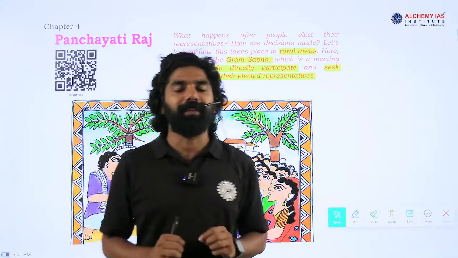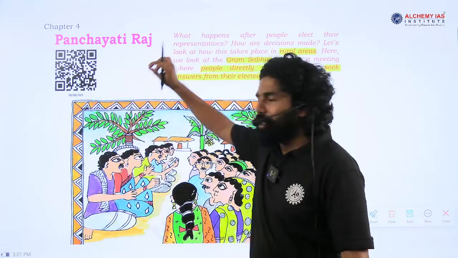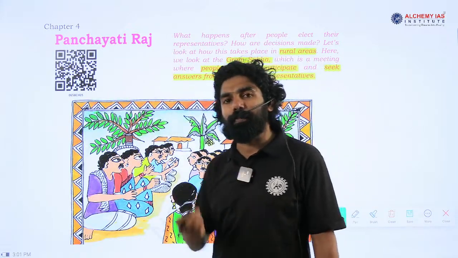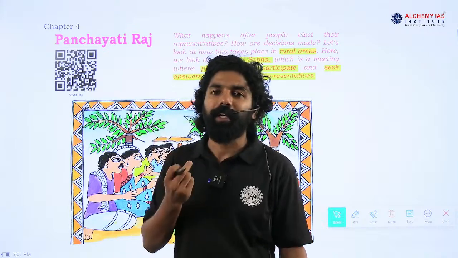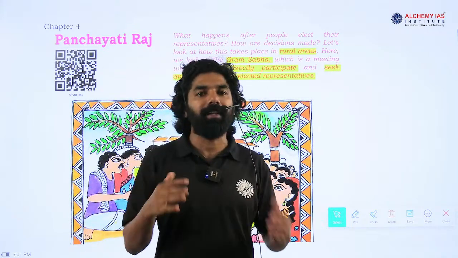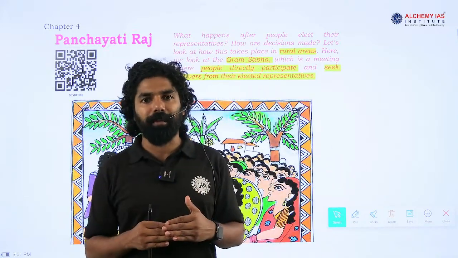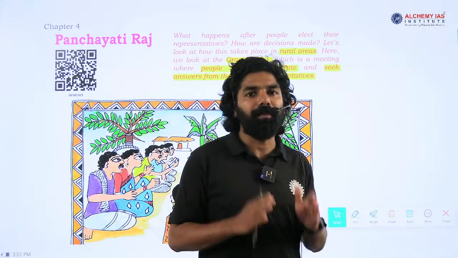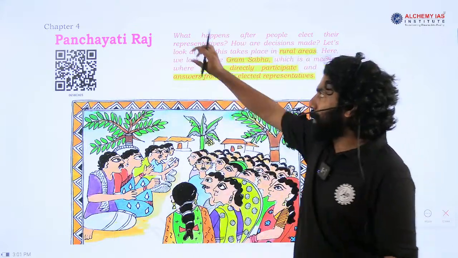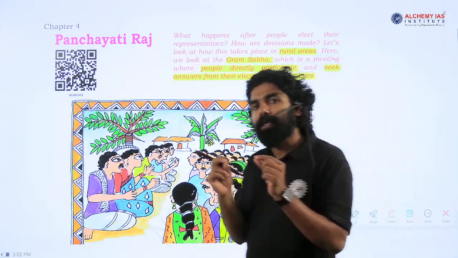For today's session, we have chapter 4, which deals with the topic Panchayati Raj. Panchayati Raj is an example of a local government, a local self-government located at the local level, like we studied in the previous session regarding the levels of government. So, in this chapter, we will cover more about the Panchayati Raj system that we have in India, the basics of the Panchayati Raj system.